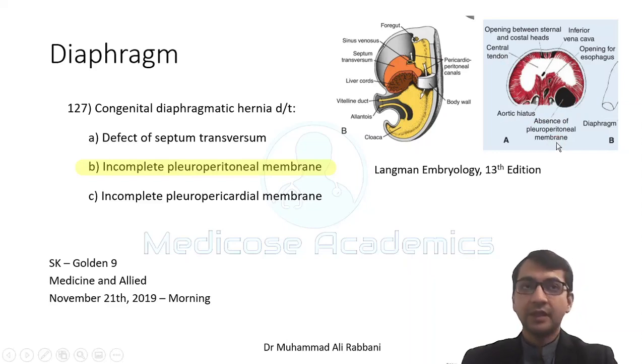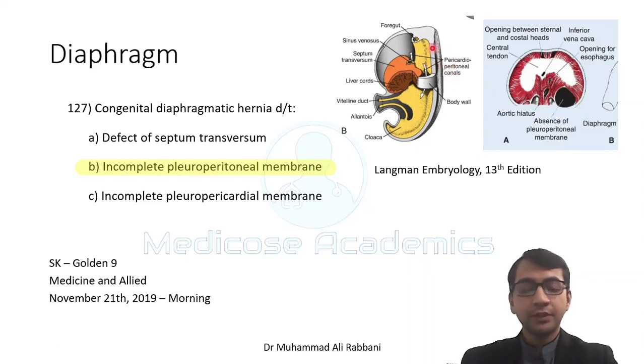But if they ask the diaphragmatic hernia is due to the failure of closure of which canal, then we will say pericardio-peritoneal canal. The membrane is pleuroperitoneal. The actual opening that was later closed is known as pericardio-peritoneal.